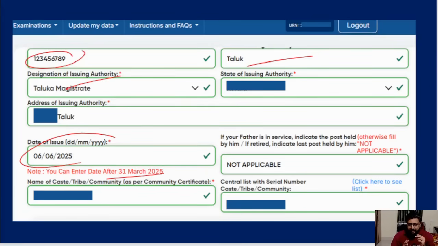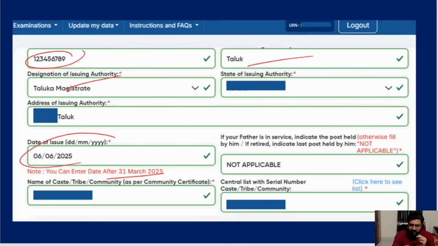That's the opening date, and the ending date will obviously be February, meaning the prelims application date when it's getting over. So April 1, 2025 to February 1, 2026. In this gap, this should have been issued. The caste certificate, the income certificate, everything should be issued in this timeline only.